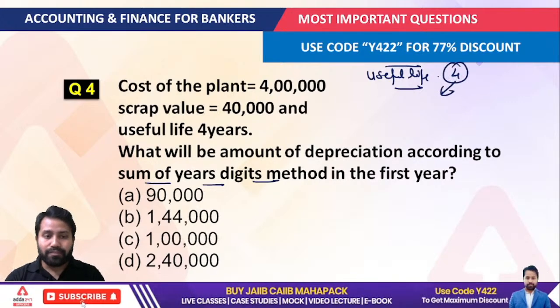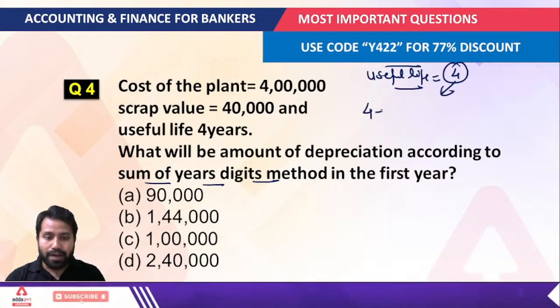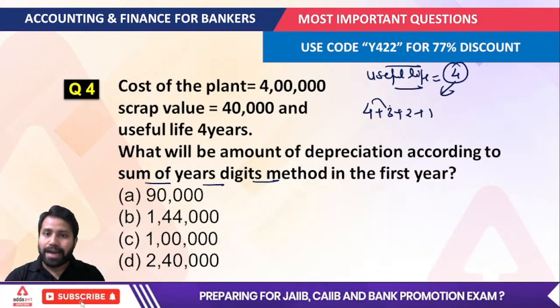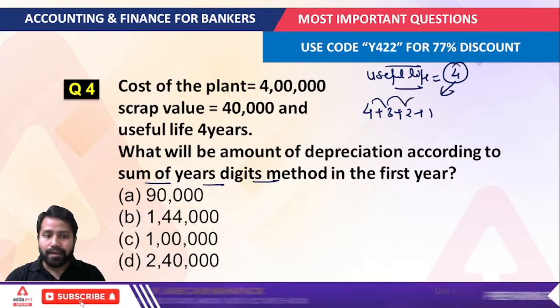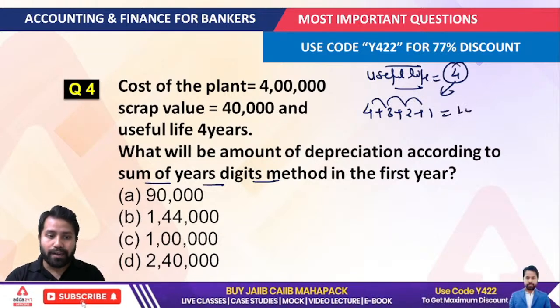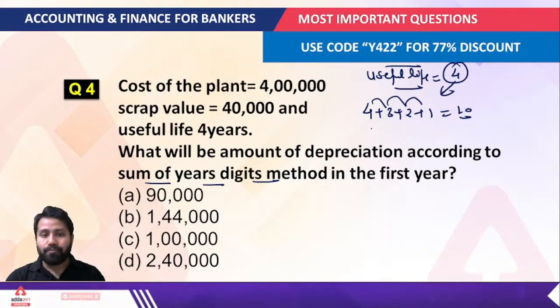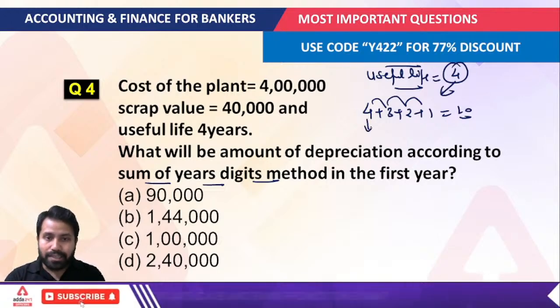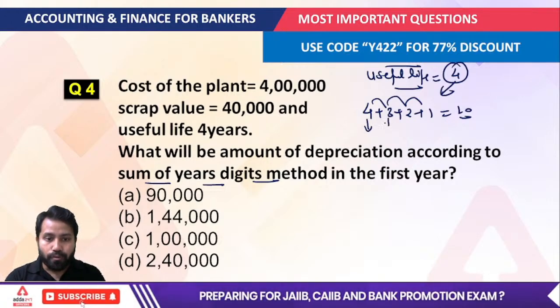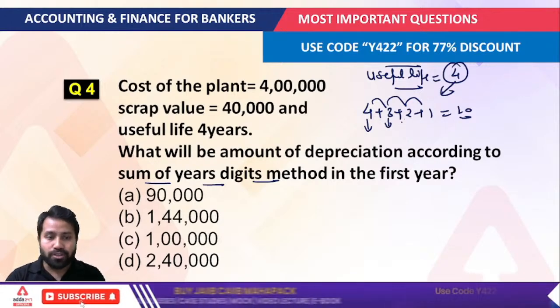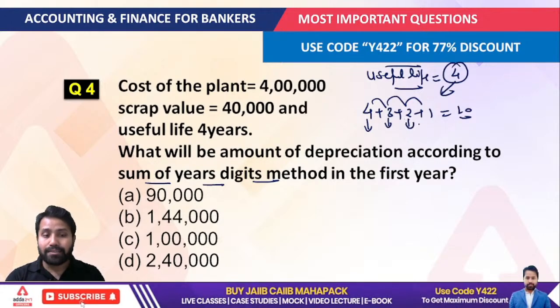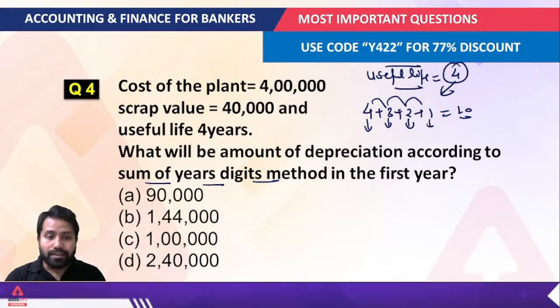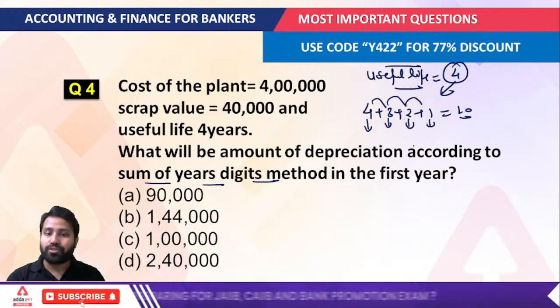Suppose that we have a useful life of 4 years, so start with this. If the useful life is given as 4, just start with 4, 3, 2, 1. So 4 plus 3 is 7, 7 plus 2 is 9, 9 plus 1 is 10. Now understand a very important thing: 4 is considered the first year depreciation, 3 the second year, 2 the third year, while 1 is considered the fourth year depreciation.